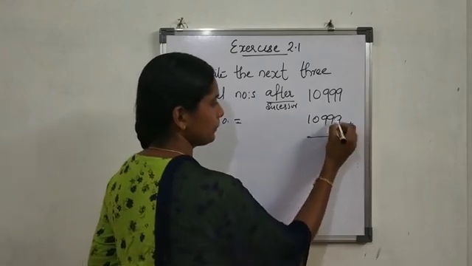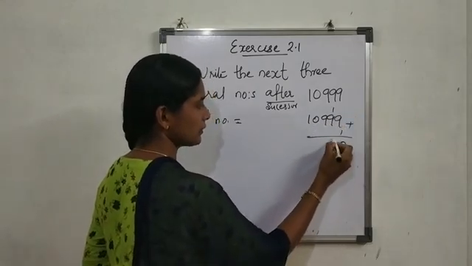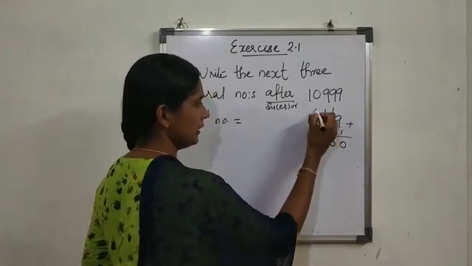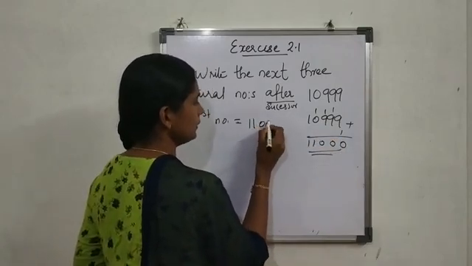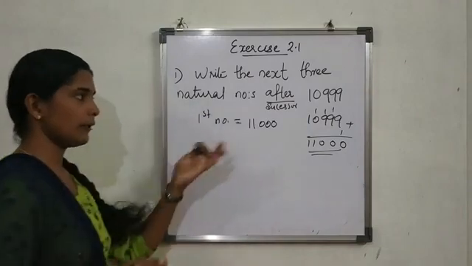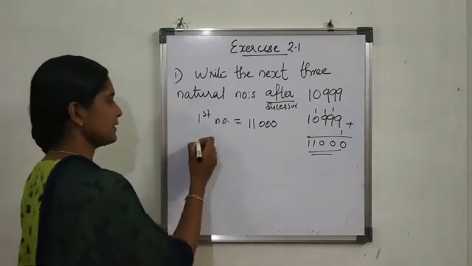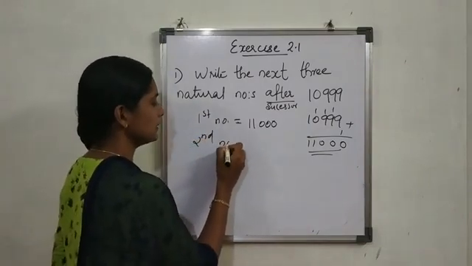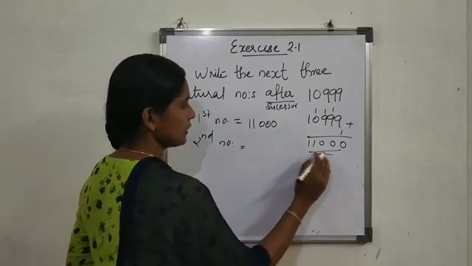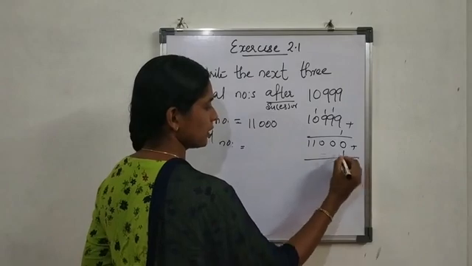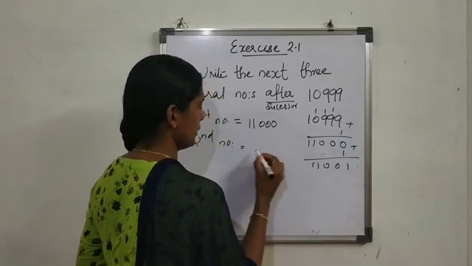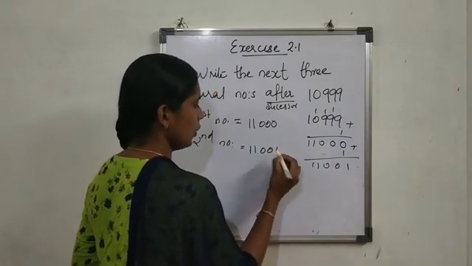9 plus 1, 10. Again 9 plus 1, 10. 9 plus 1, 10. 1, 1. So 11,000. That's the first number that comes after this. The second number, we have to find three numbers. Next, add 1 to this number, that is 11,001.